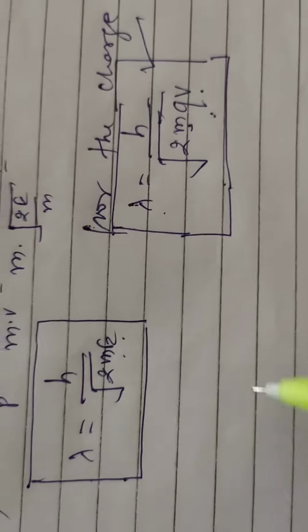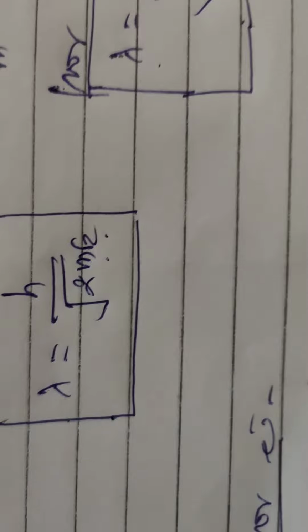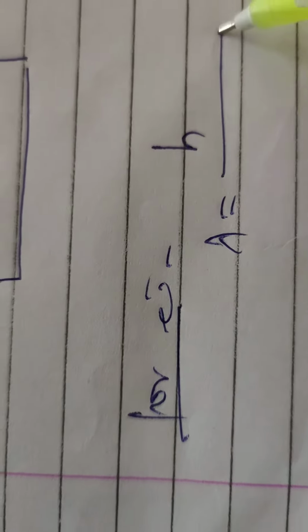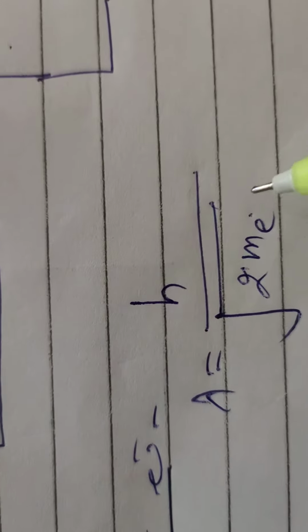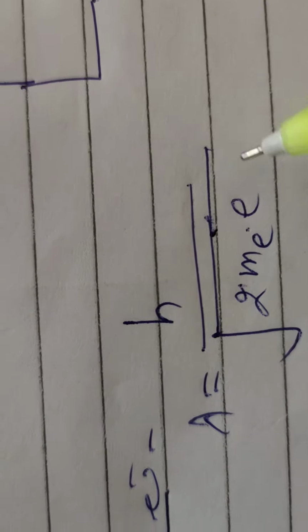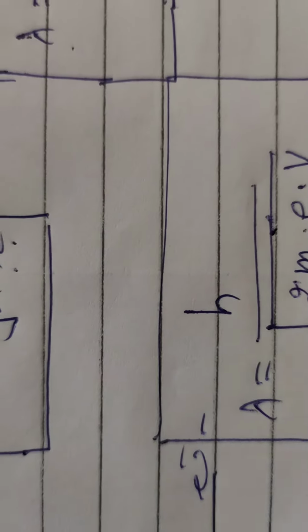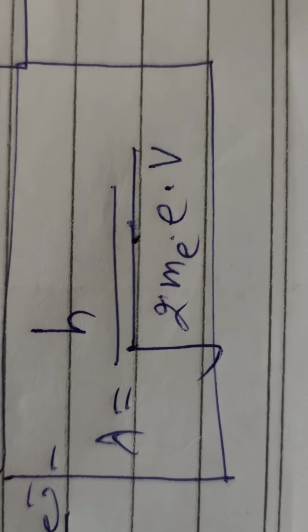If this relation is applied to the electron, the wavelength of the electron can be calculated using this hypothesis: h upon under root of twice m e E V. Here m e is the mass of the electron, which is 9.1 into 10 to the power minus 31 kg.